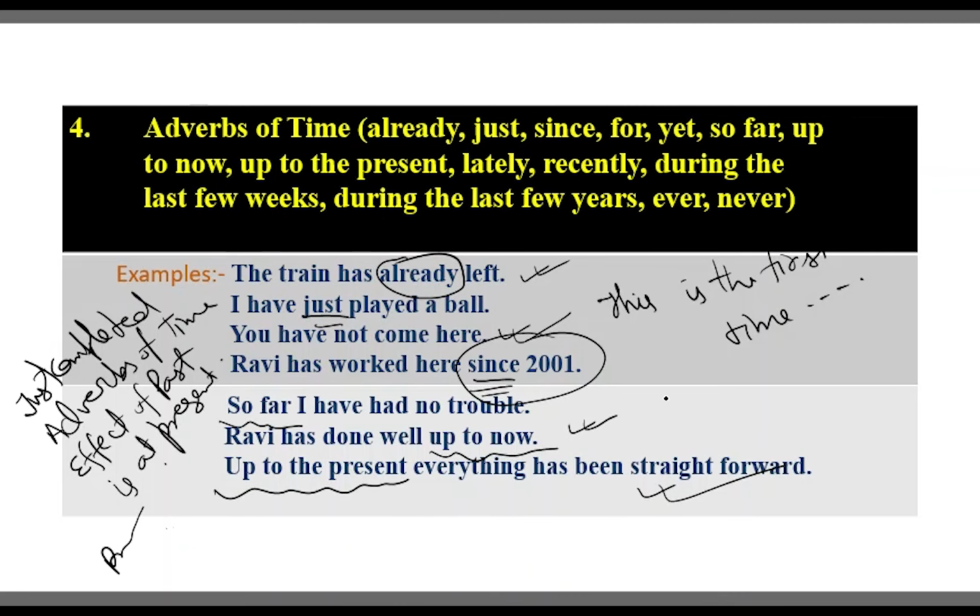So dear students, in this class we have discussed simple future, and after that present continuous, past continuous, and future continuous, and lastly present perfect. In the next class we will discuss the rest of the rules of tense.